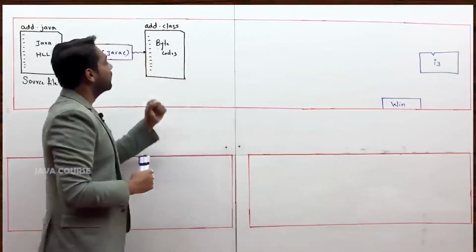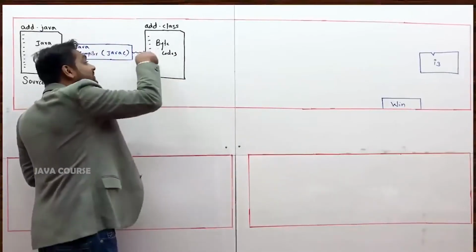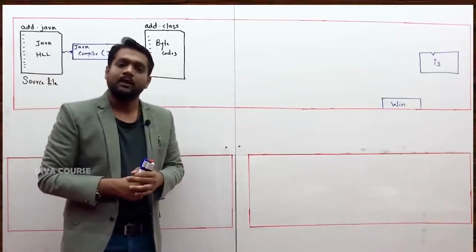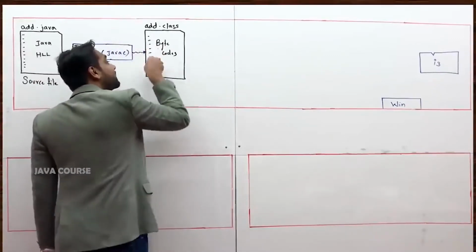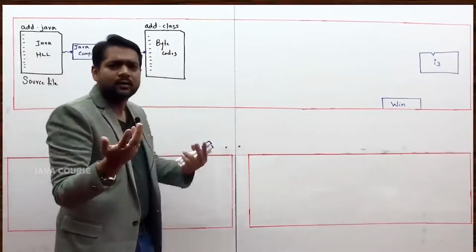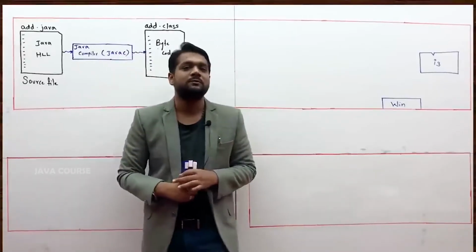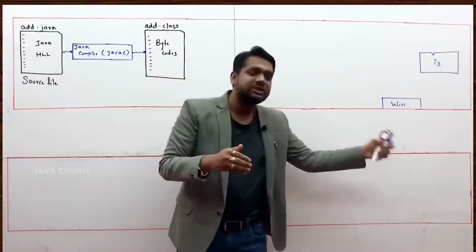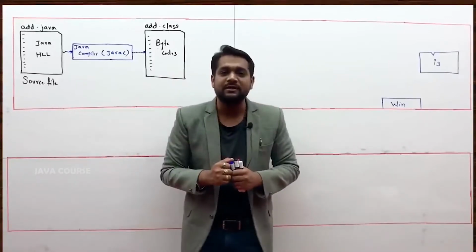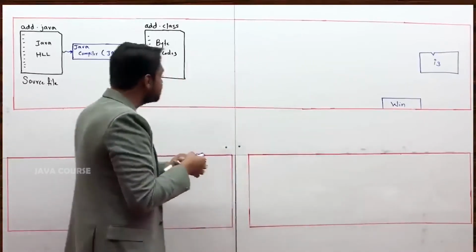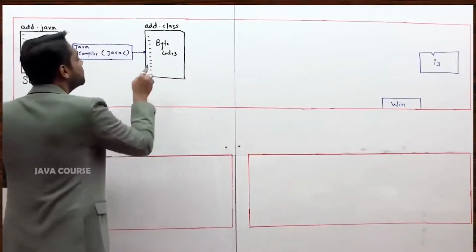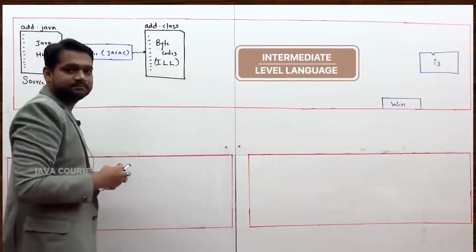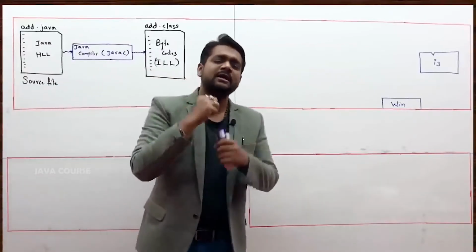What is this byte codes? Is this high level language code? If you will ask me, no. It is not high level language code. Okay. Is this codes present in a machine level language? No. It is not present in machine level language also. Sir, it is not in high level, it is not in machine level. In what? In which level it is? Your byte codes will be in the intermediate level language. What is that, sir? Intermediate level language.